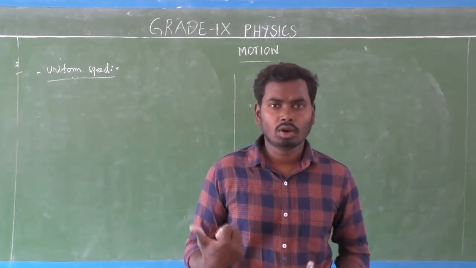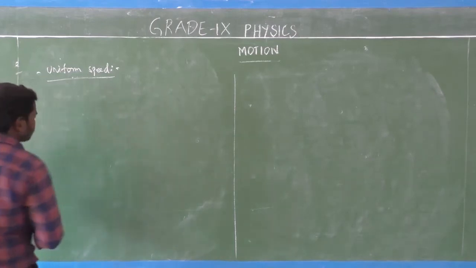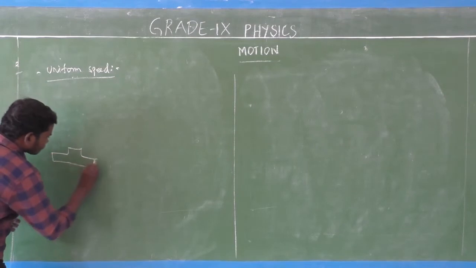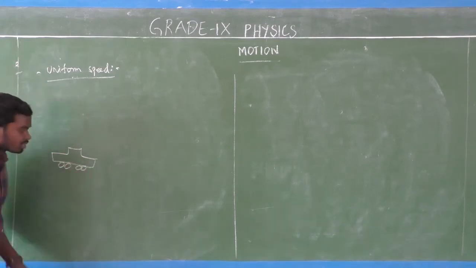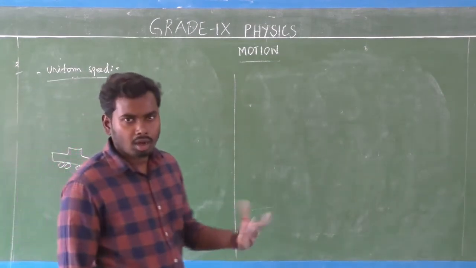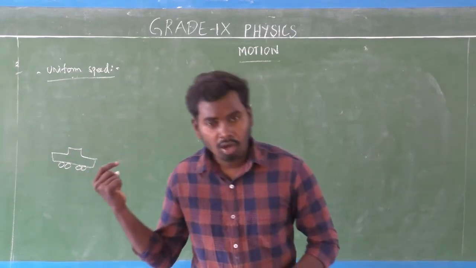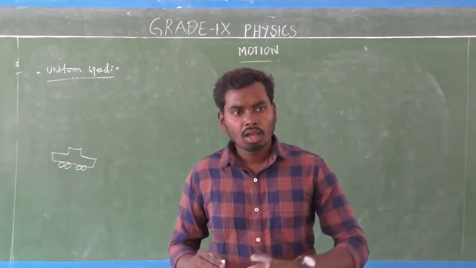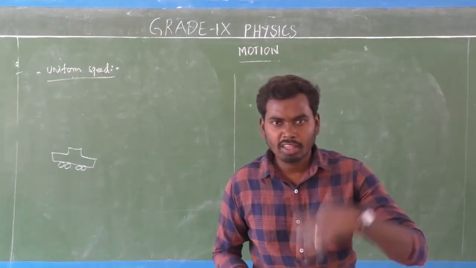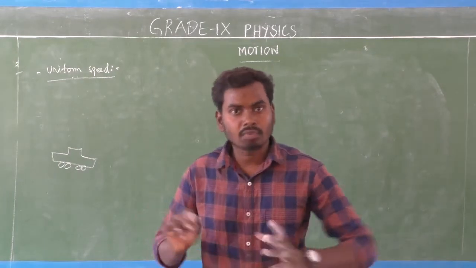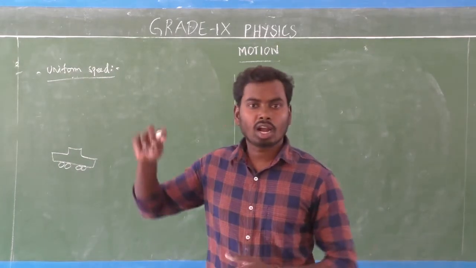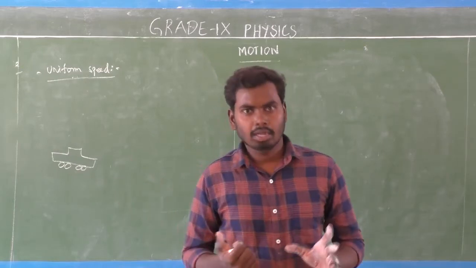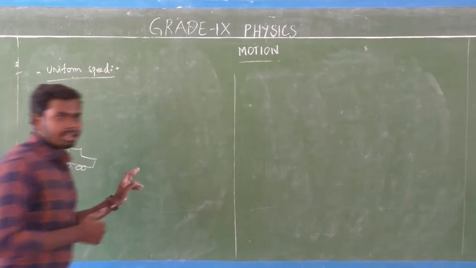Very simple one. So let's start with an example. Consider a car. Most of the time we have taken a car, so you don't have confusion. This is for your understanding capacity, because in this lesson we need to simplify the concept with the help of lots of examples. Without the examples we cannot understand this motion lesson, because this is a very complicated lesson, isn't it? So let's start with an example.